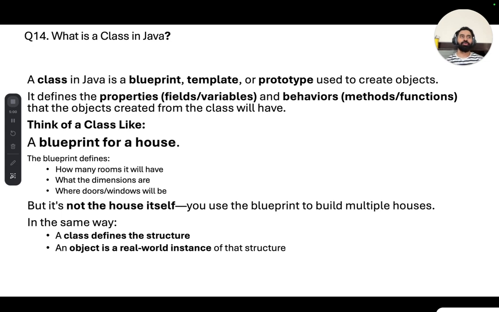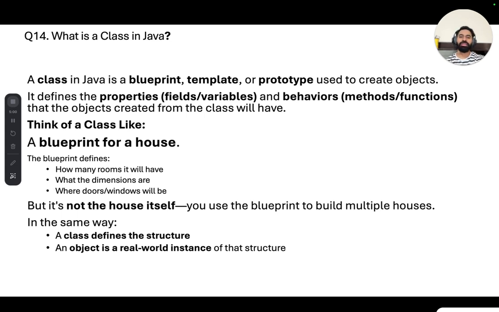Okay, and the second point is reusability. You can define it once, and you can create many objects, and then you can use it in many ways and also in many places. So it provides you reusability. Also it provides maintainability, because it is easier to update one class than many separate objects. And of course it supports OOPs, and OOPs means object oriented programming. So a class is a core concept in OOPs, right? So these are some uses of a class.